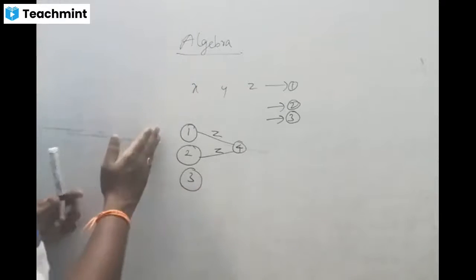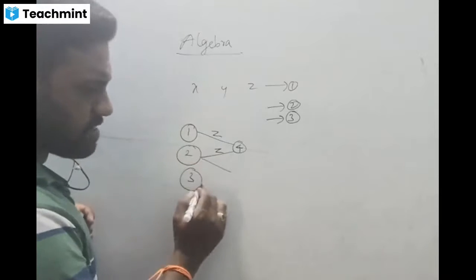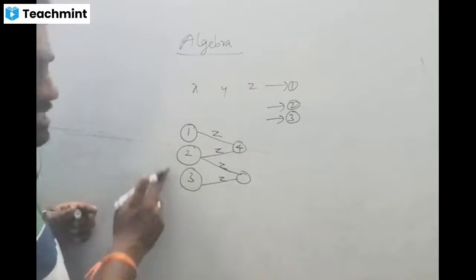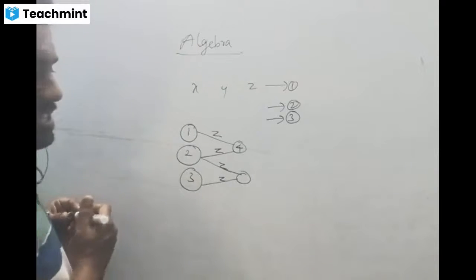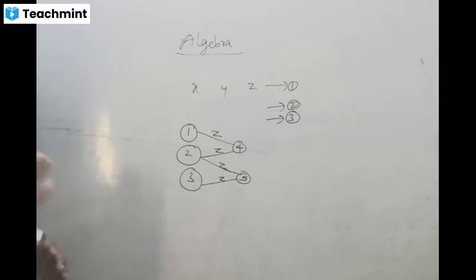Whatever we are doing here, the same thing will be applied here. Then the same z will be cancelled for equations 2 and 3. Then we can get the new equation 5. That equation 5 also contains the same x and y like equation 4.